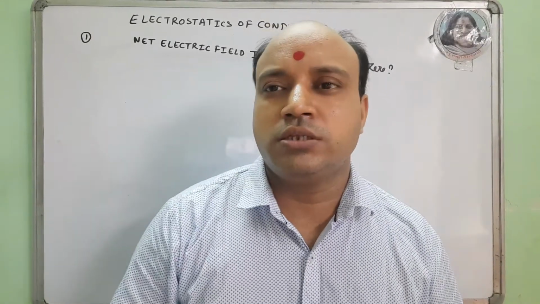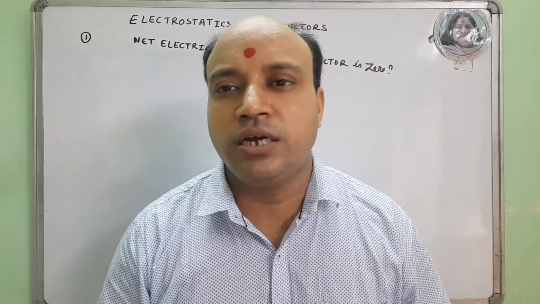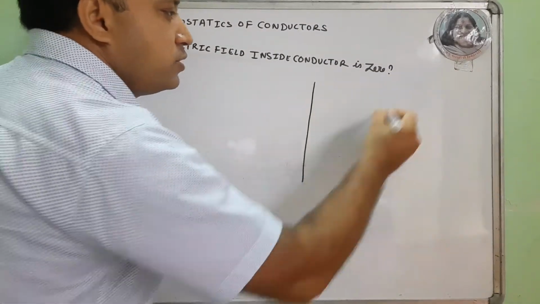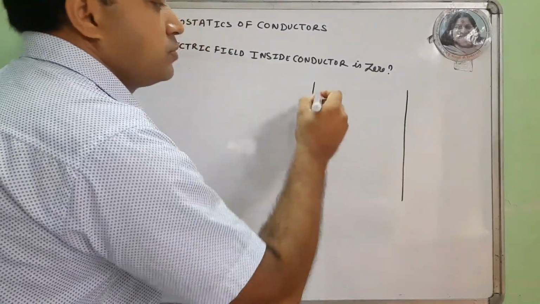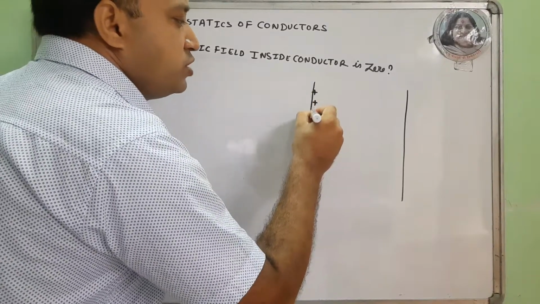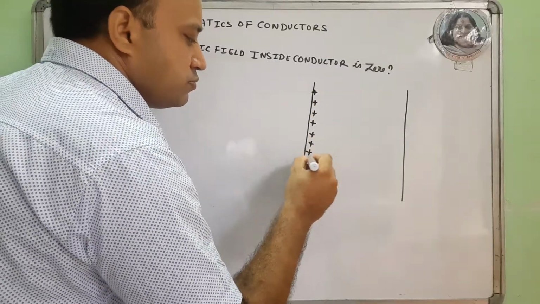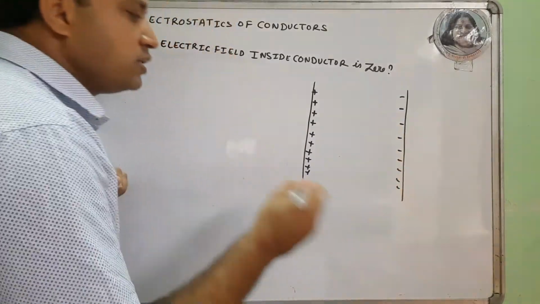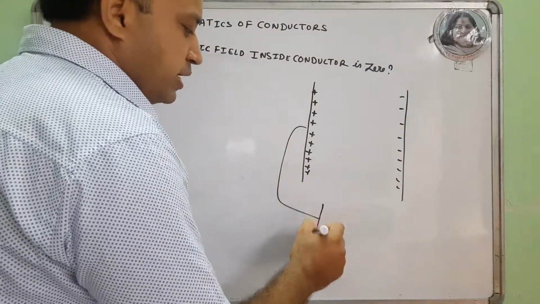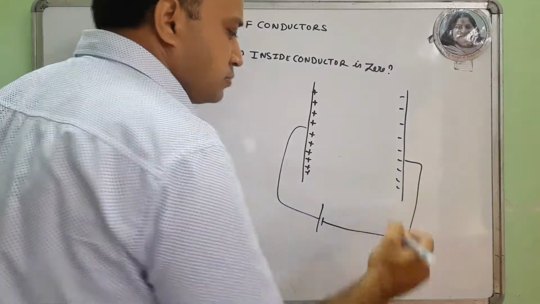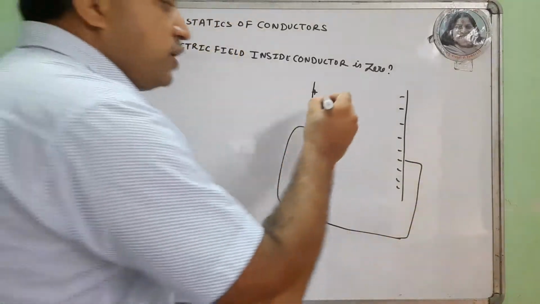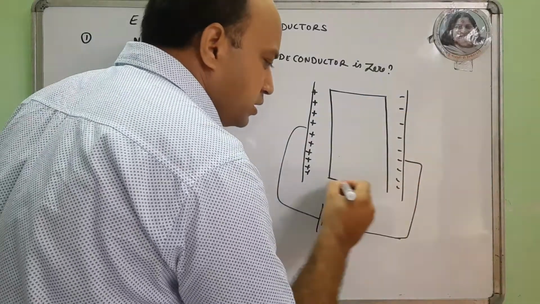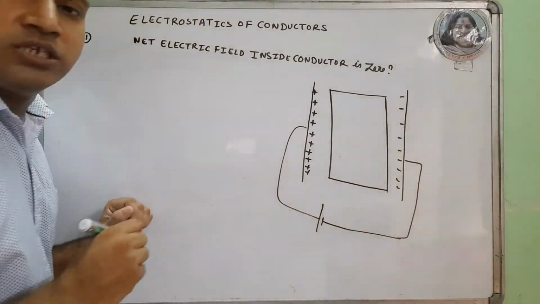Let's discuss why the electric field inside the conductor is zero. Suppose we have plates, one positively charged and the other negatively charged, or we can say we connect these plates by a cell, and we place a conductor in between these plates.